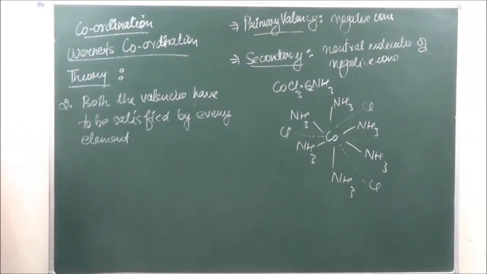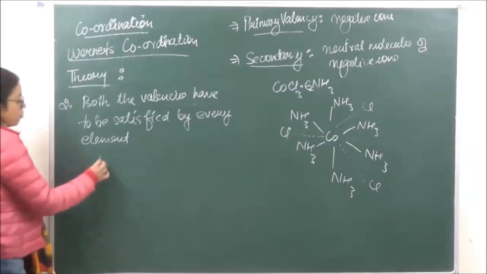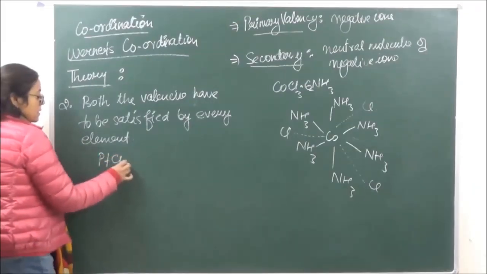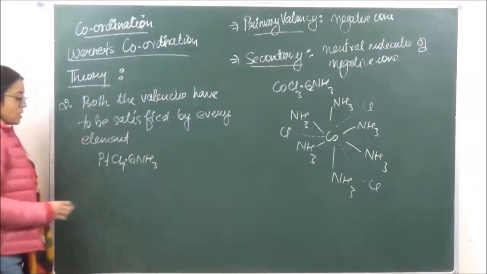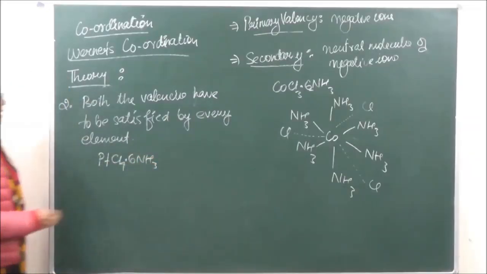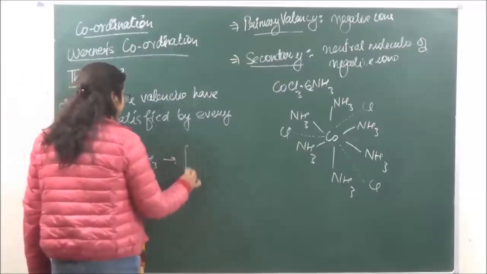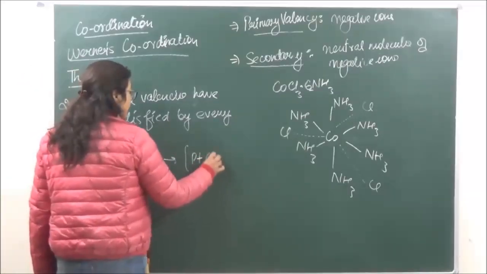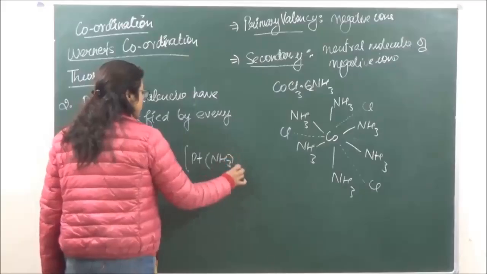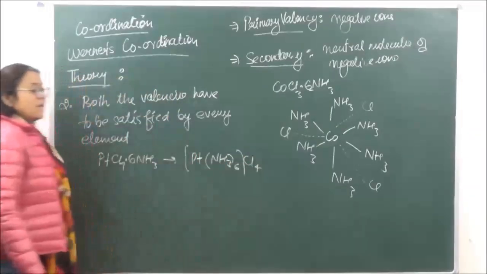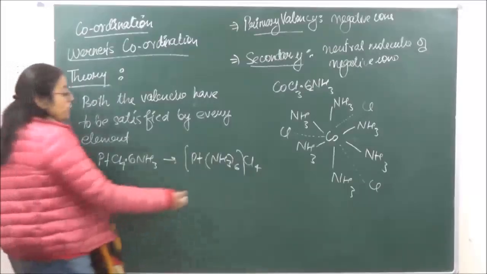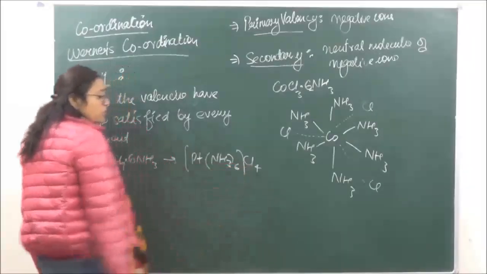Okay, like for example, we have PtCl4·6NH3. Again, the oxidation number of platinum is 4. So this can be written with the non-ionizable valency, which is the coordination number, in brackets, and the ionizable valency outside the bracket. So this is going to be the coordination entity and this is going to be the counter ion.